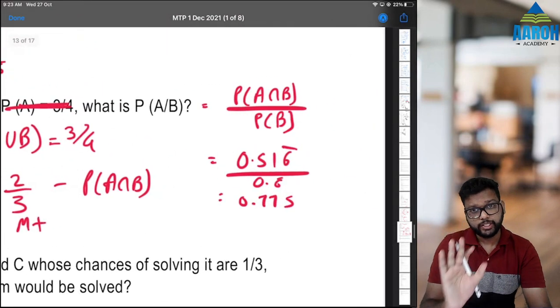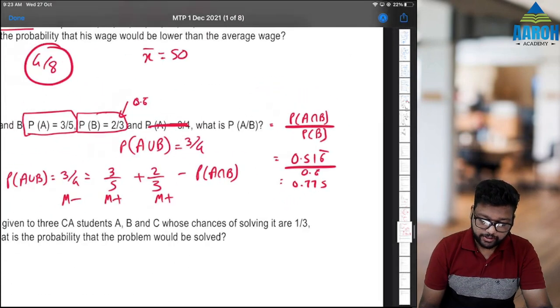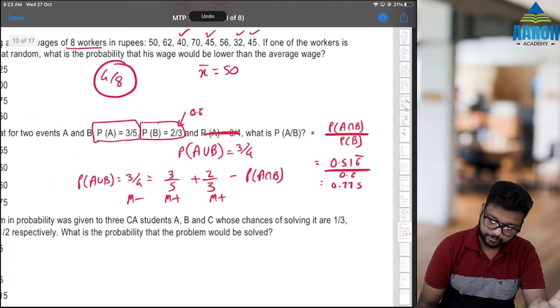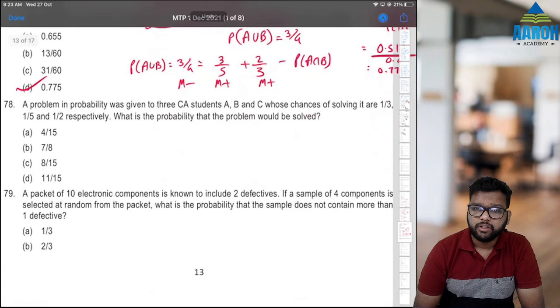Okay, you can write down if you want, but otherwise this can be solved entirely on calculator. You don't need to write any of this. Okay, fine. Again, a module question.